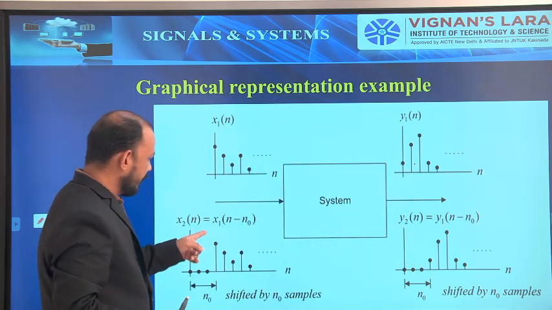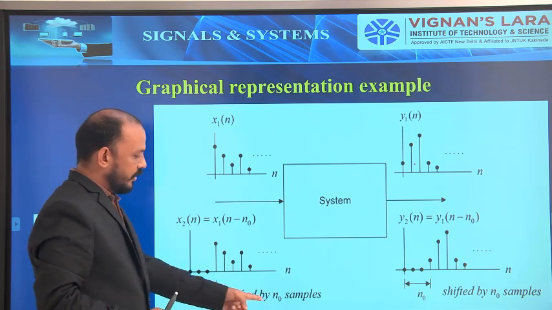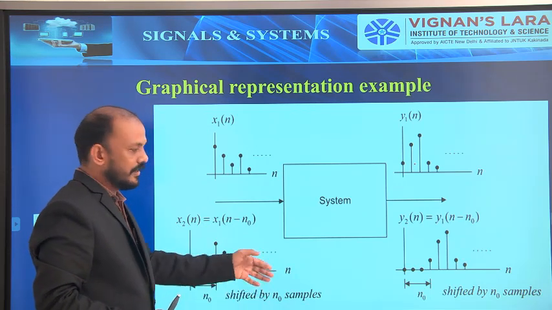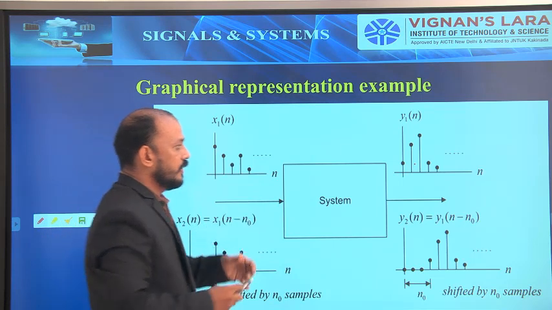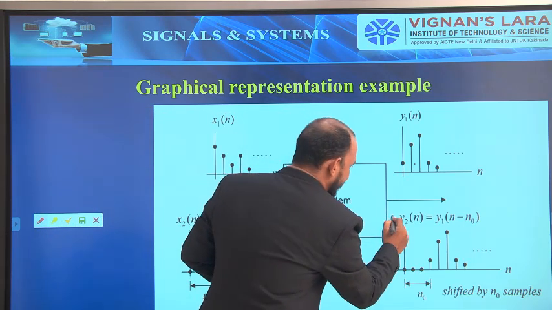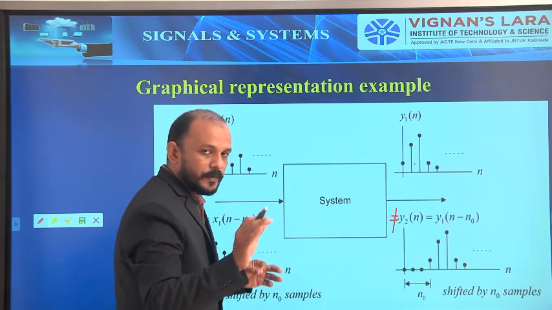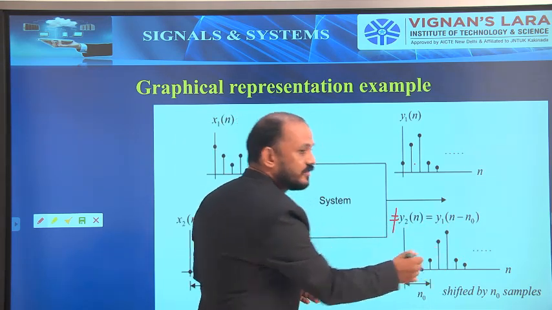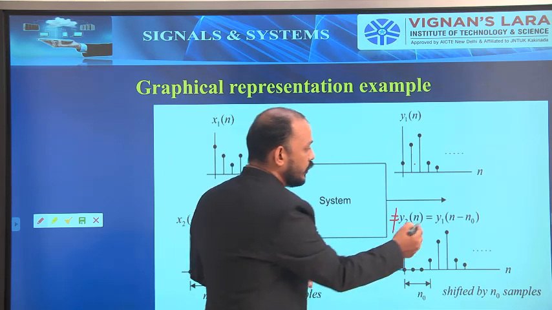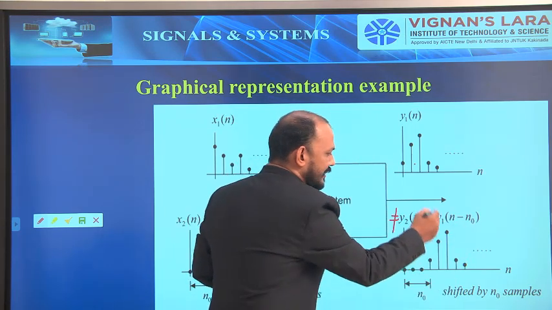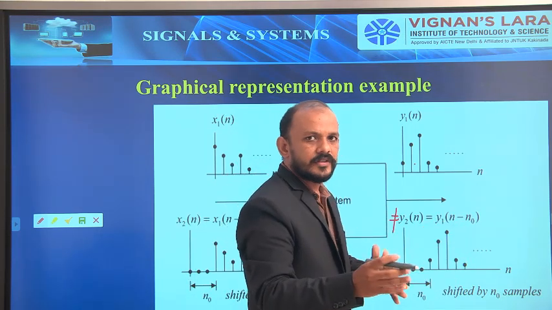Now see this one. The input is delayed by n0 samples and given to the system. If that output is not equal to this one, that is, output is not equal to delayed output, other than this one, if you get anything, that is a time variant system.